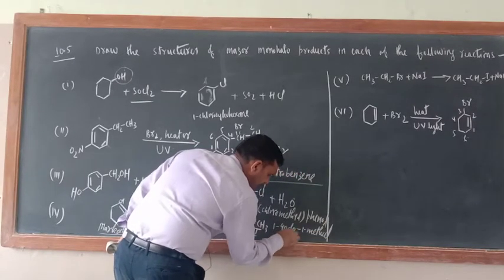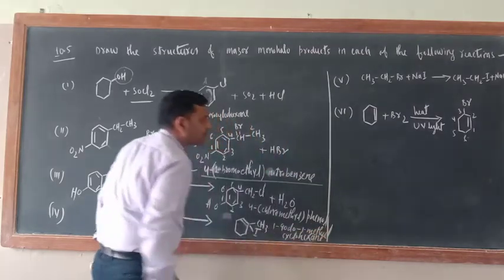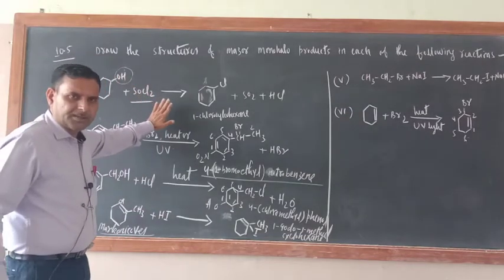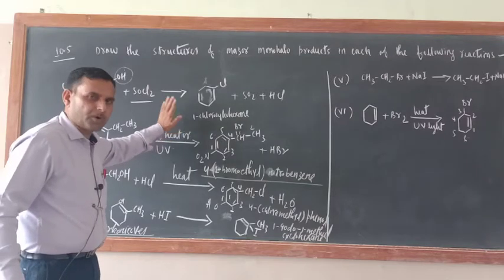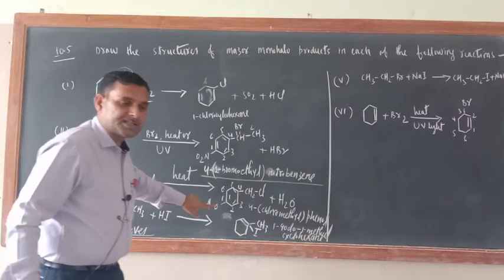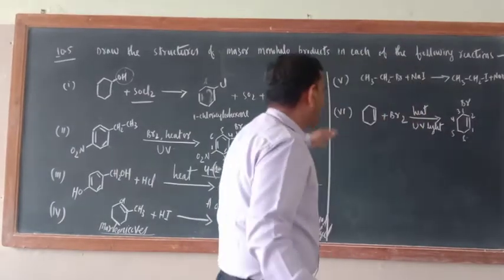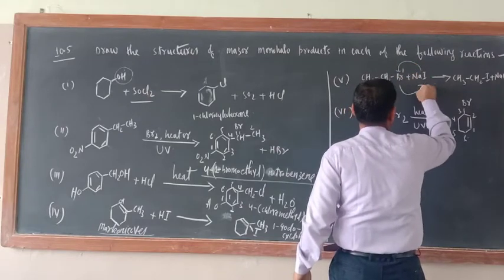1-iodo-1-methyl cyclohexane. Writing the name is a must. If an incomplete reaction is given, you have to complete it. So you should write the product and its IUPAC name. So 1-iodo-1-methyl cyclohexane. And this is very easy. Just see, this is the Finkelstein reaction. Halogen exchange method is there.